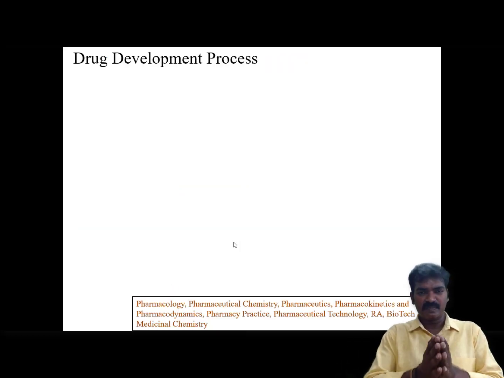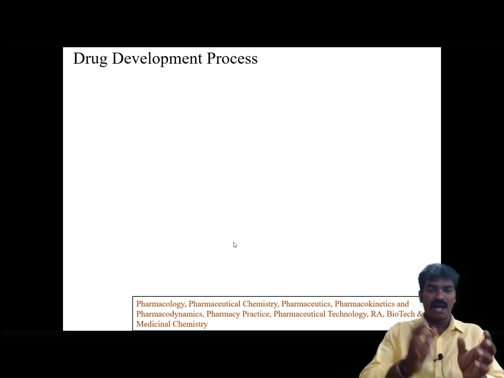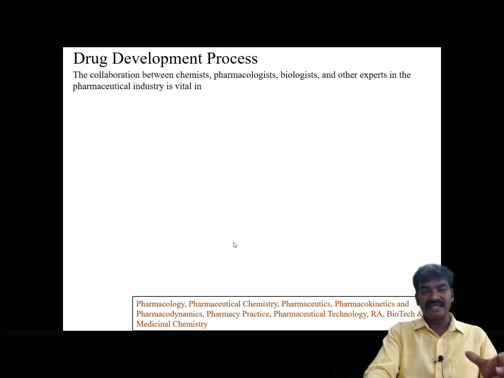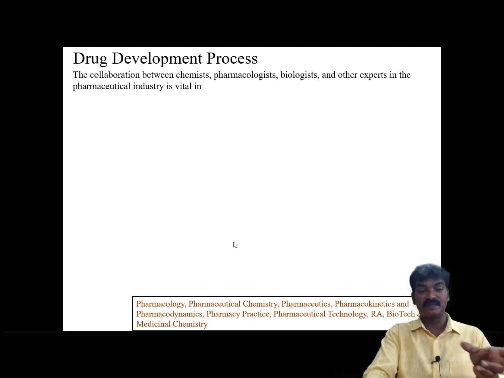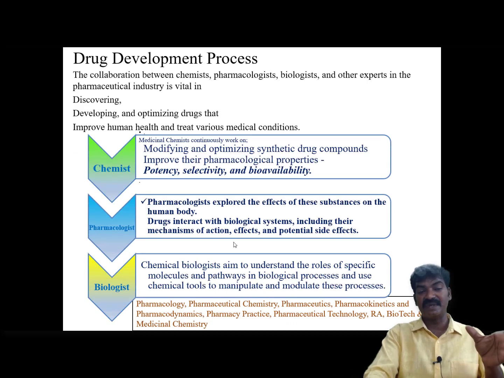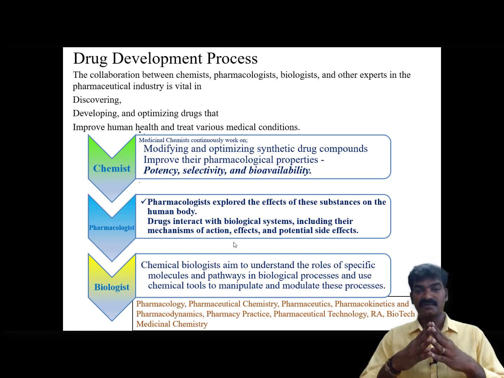Drug development process. This is the process which was carried out during the initial stage, that is during the 19th century, and how they termed it and what all they did in the past. The collaboration between chemists, pharmacologists, biologists and other experts in the pharmaceutical industry is vital in discovering, developing and optimizing drugs that improve human health and treat various medical conditions. So how do chemists play a major role? Medicinal chemists continuously work on modifying and optimizing synthetic drug compounds. They identify and synthesize many compounds and improve their pharmacological properties, especially potency, selectivity and bioavailability.